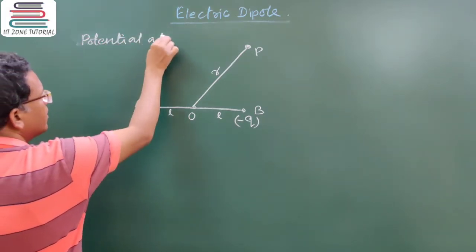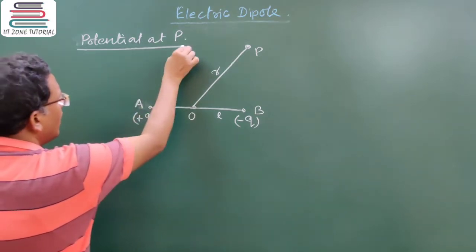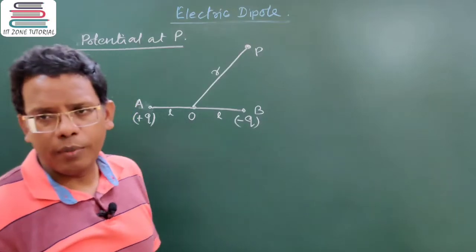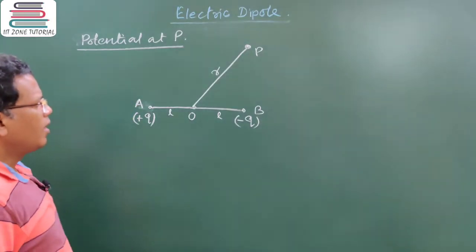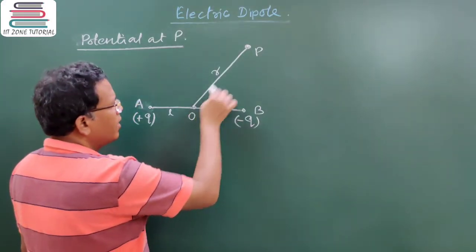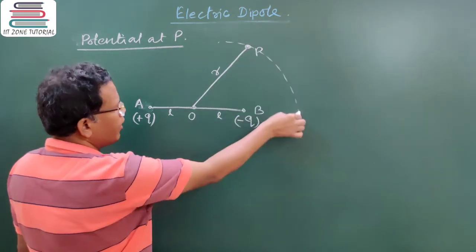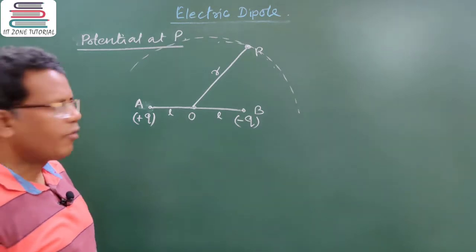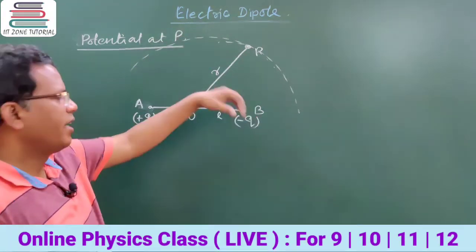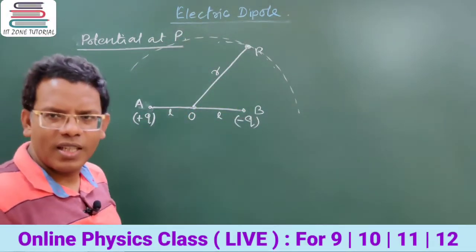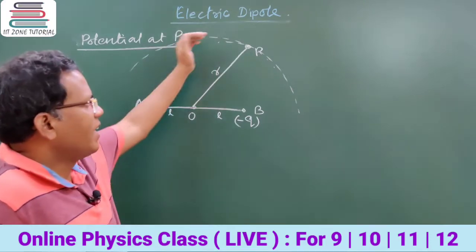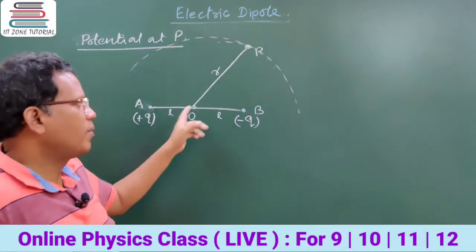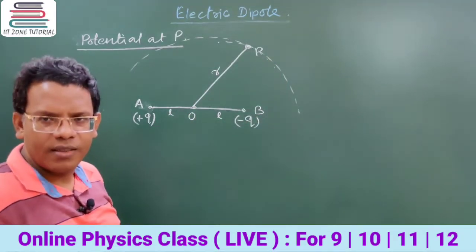Potential at P. Now, as this line OP is neither along AB nor perpendicular to AB, with respect to this point at a distance r, how many points can you take? Infinite points, taken on a circular locus. If you think about drawing a circle, taking the center of the dipole as the geometrical center of the circle, then there can be infinite possible positions of P. All of them can have a distance r from the center, right?